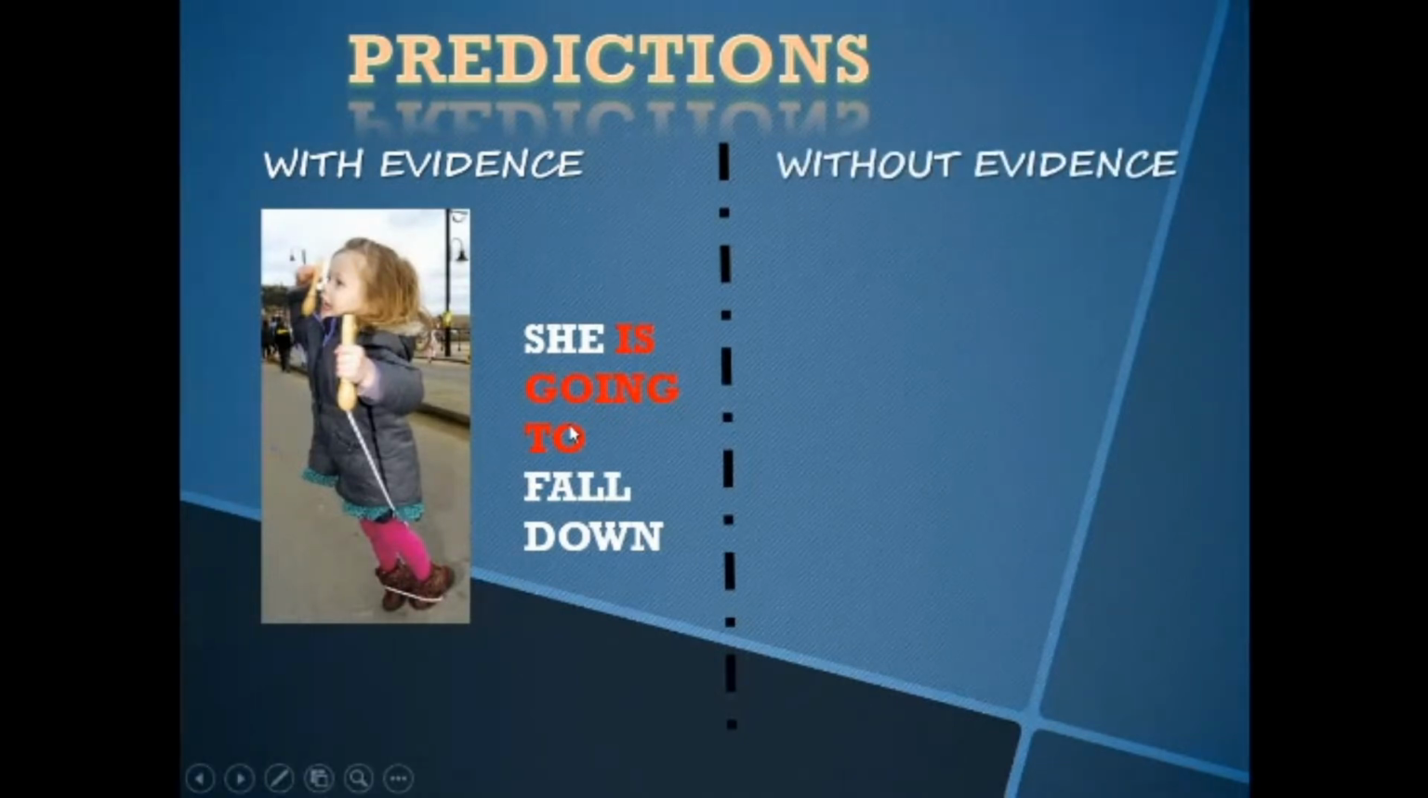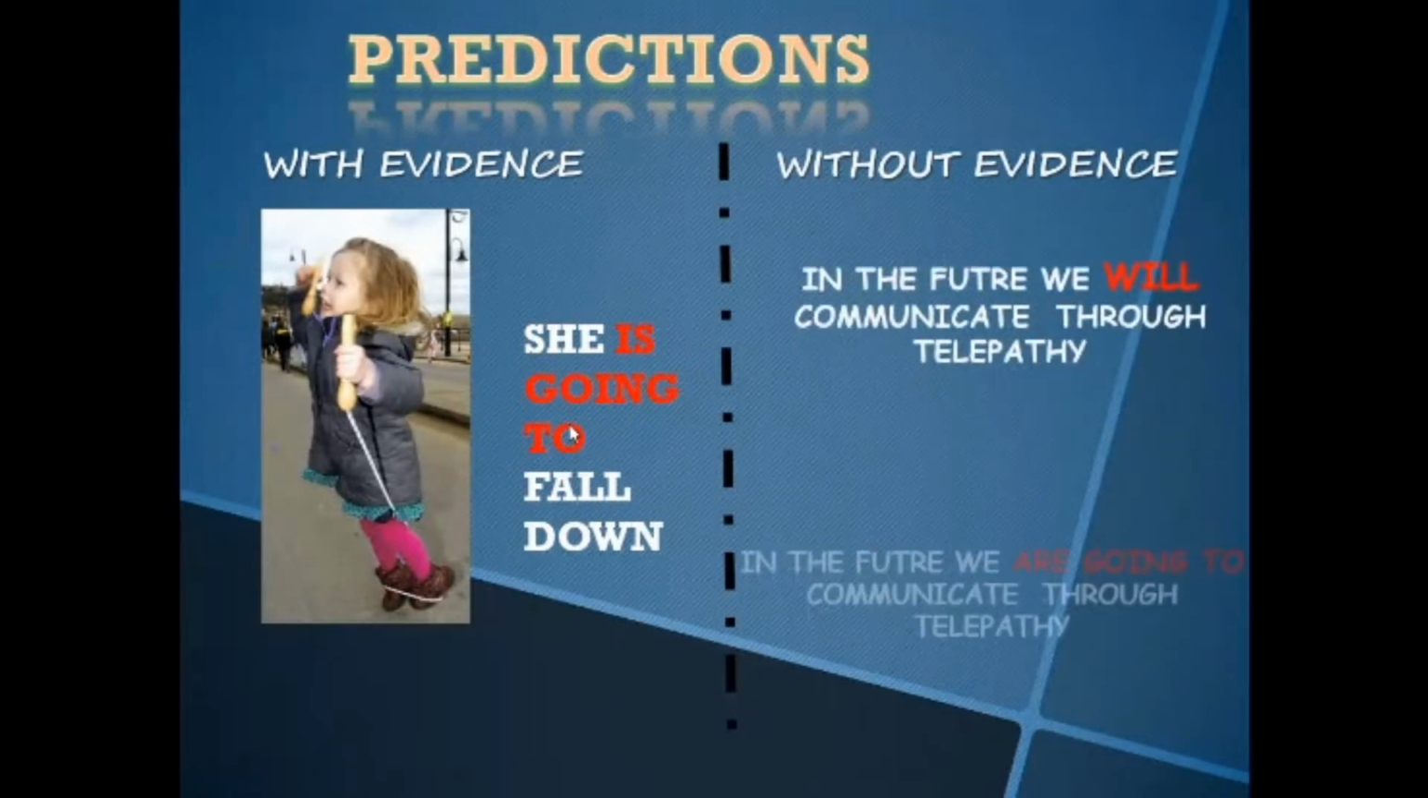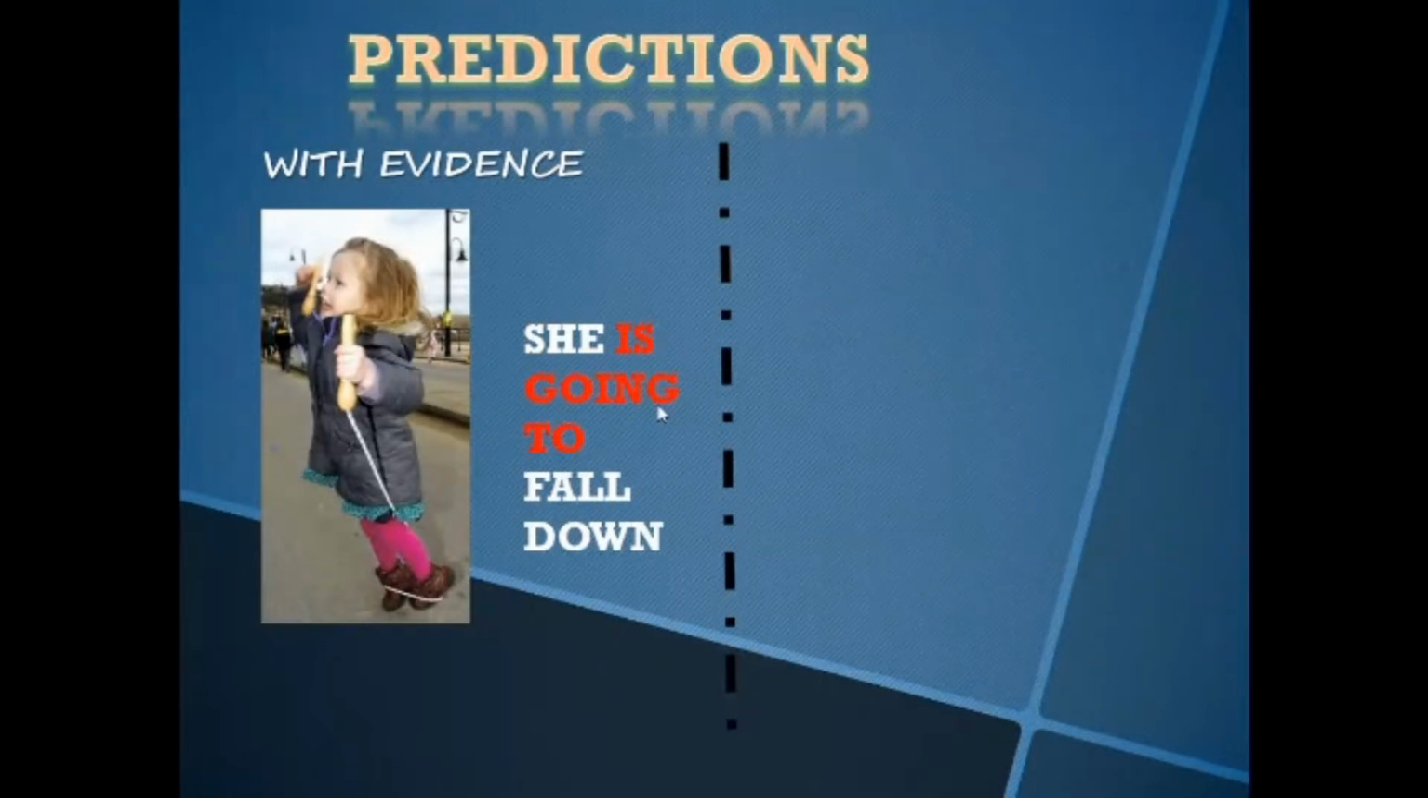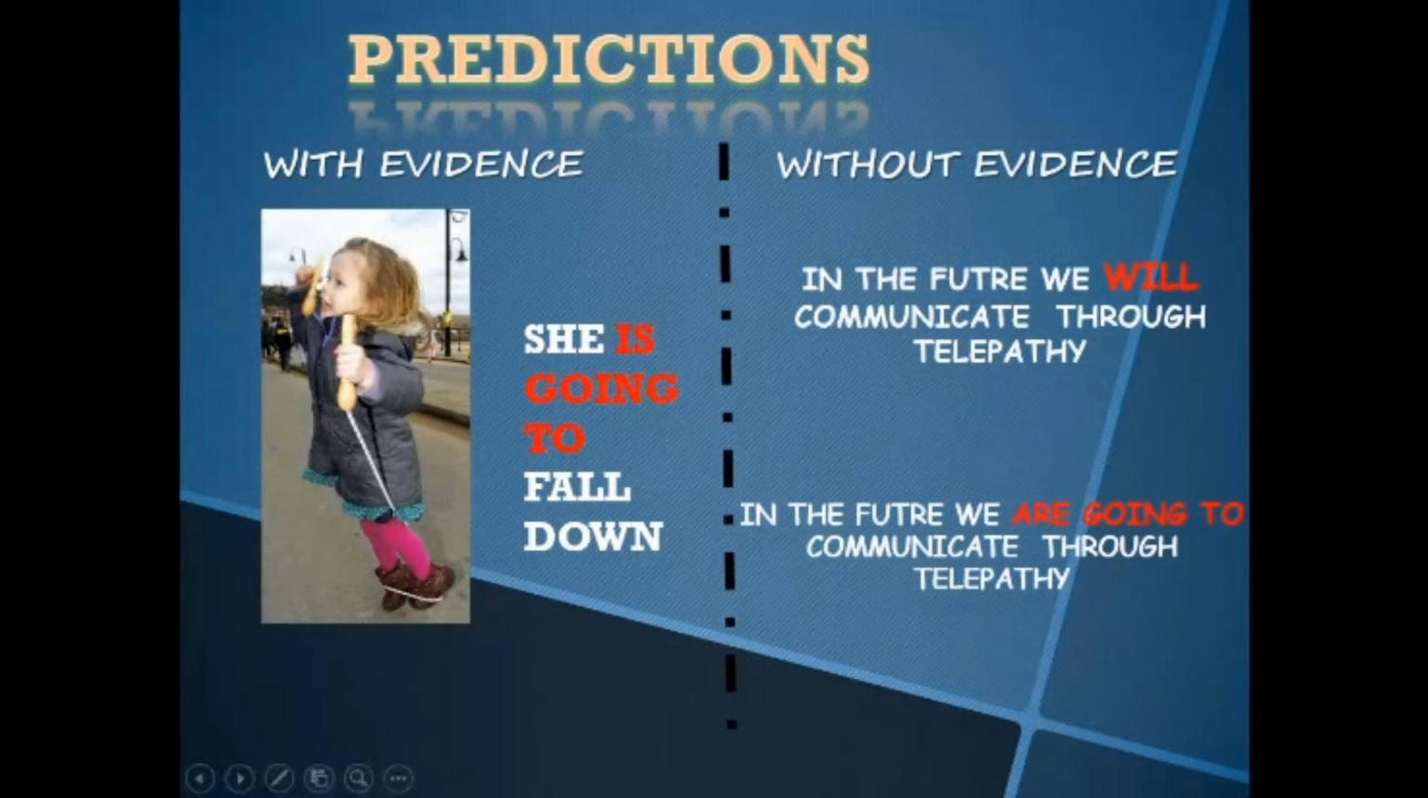But if I don't have evidence, yes, I can use will or be going to. Is that clear to you? Is that clear? I know that this may look illogical to you, but it is that way. When it's with evidence, I only use be going to. When it's a prediction with no evidence, I can use will or be going to.